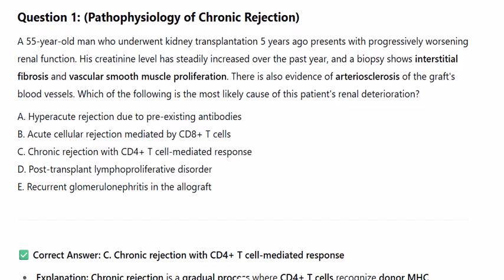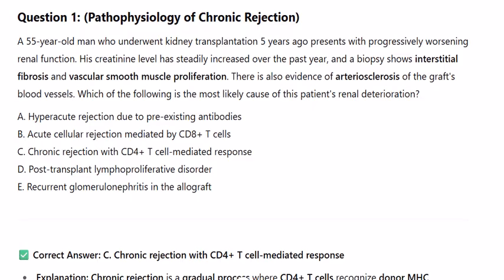A 55-year-old man who underwent kidney transplantation 5 years ago presents with progressively worsening renal function. His creatinine level has steadily increased over the past year, and a biopsy shows interstitial fibrosis and vascular smooth muscle proliferation. There is also evidence of arteriosclerosis of the graft's blood vessels. Which of the following is the most likely cause of this patient's renal deterioration?